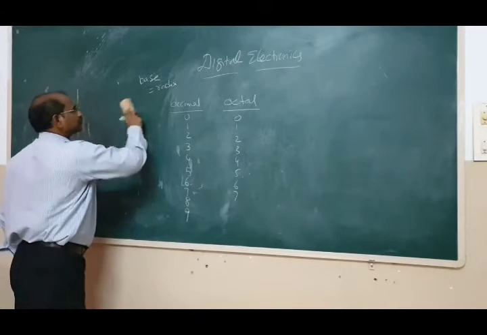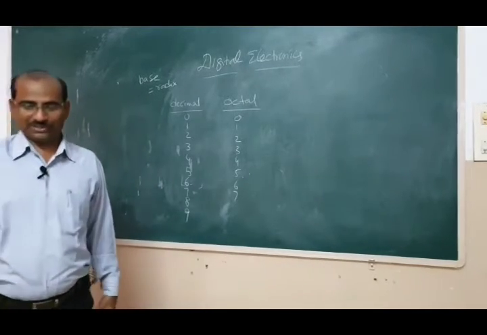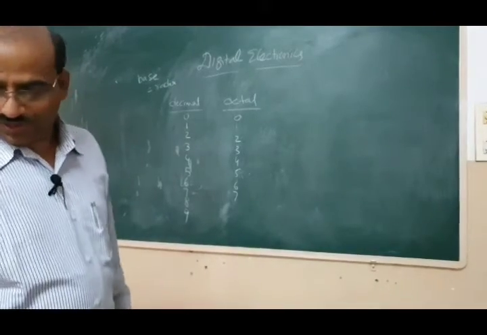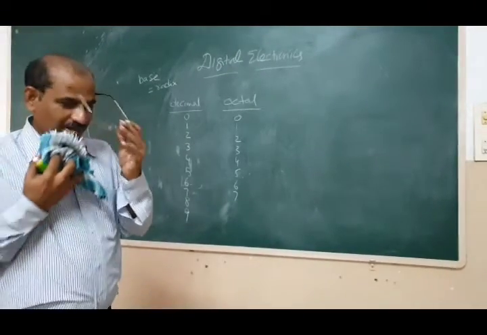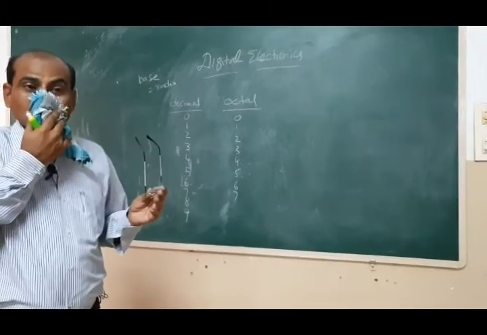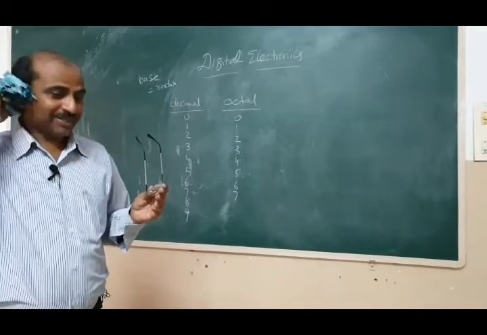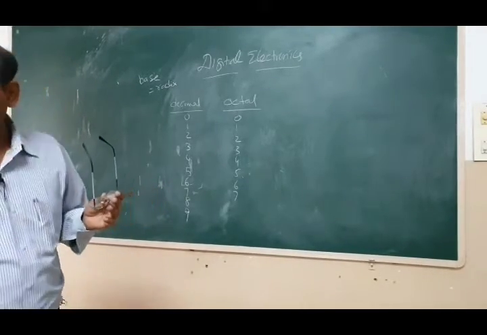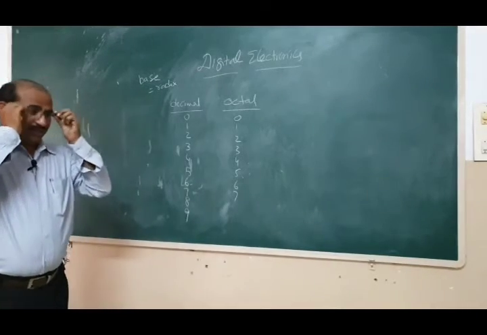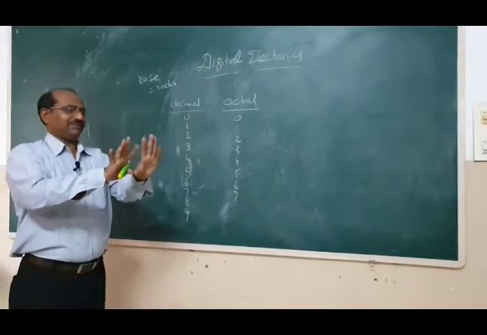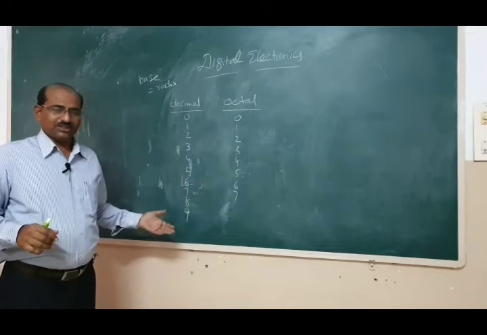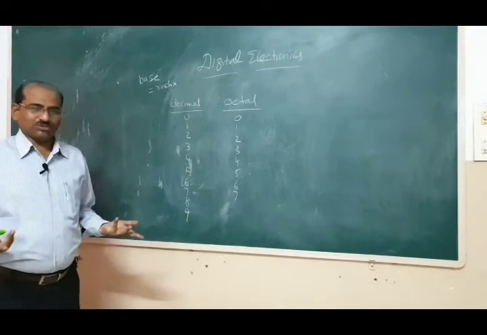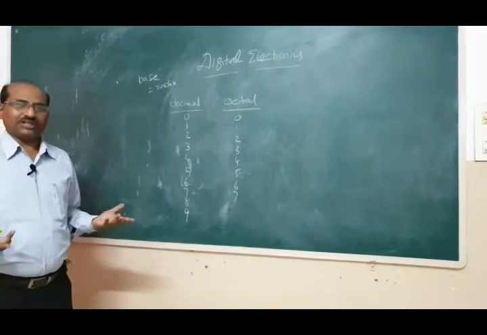Now before going to binary number systems, how the octal number system evolved in history. Because we all know that from the 10 fingers, okay, this is an imagination, who knows what exactly happened, right?